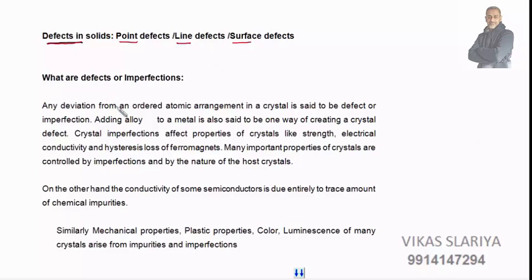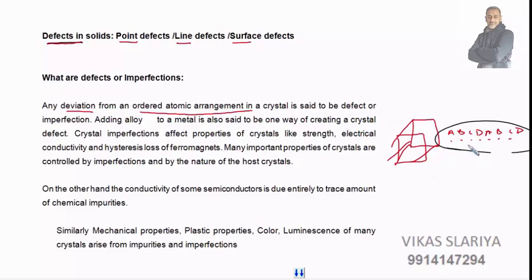Now let us study what are defects or imperfections. Any deviation from an ordered atomic arrangement in a crystal is said to be a defect. We have an atomic arrangement like this: A B C D, A B C D, continuous in the direction. This is a normal condition. Adding alloy to metal is also one way of creating a crystal defect. Whenever we add any alloy to this parent crystal, this is also a form of creating a defect.